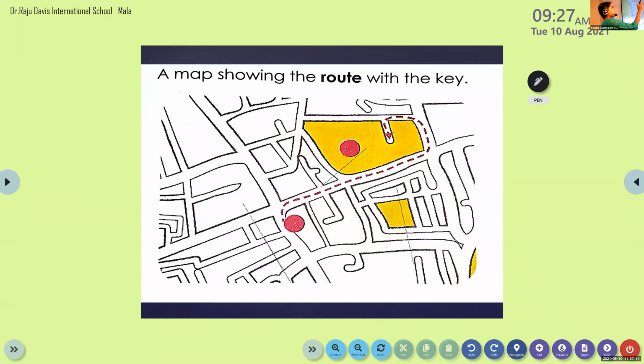Okay. What is the meaning of this pink circle? Position or a location. Okay. So where is this pink dot? Here we have two pink dots, right? The first one is this. So I'm here, this is my position. And where are you? You are here, right? Your home is here. That is your location. That is our first key.